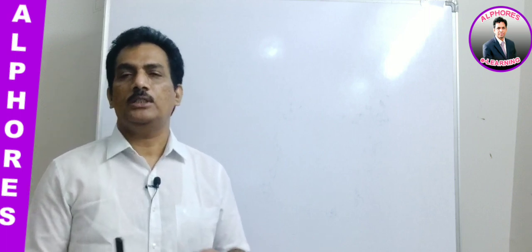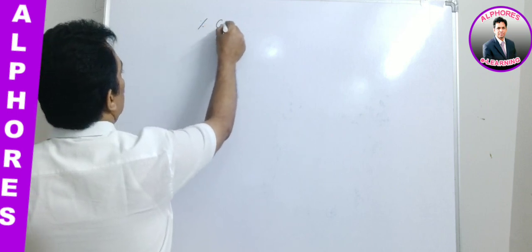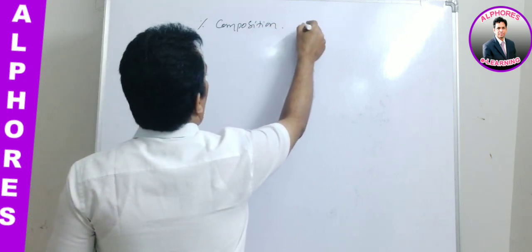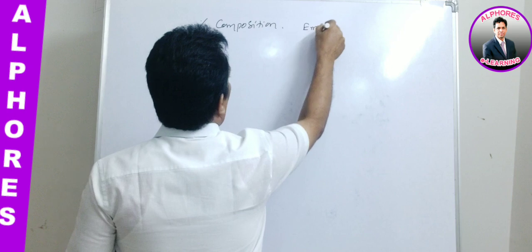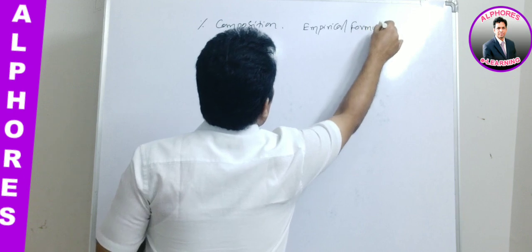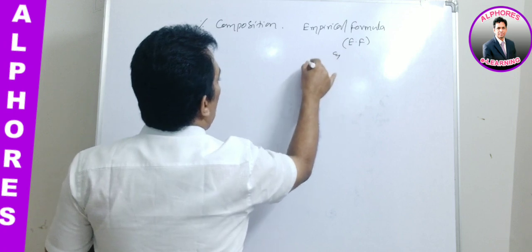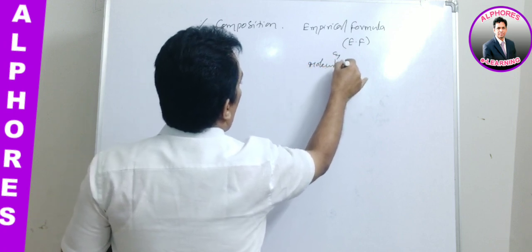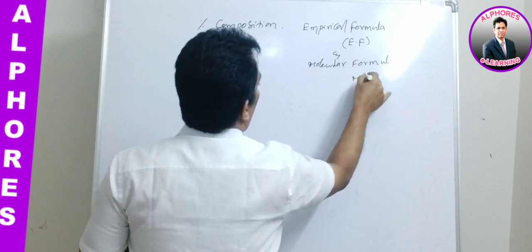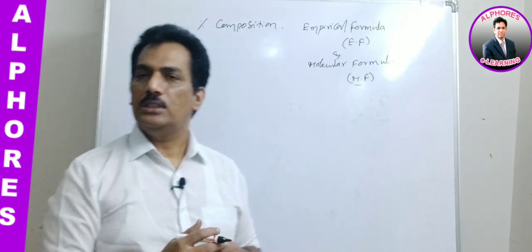First, let us know what is percentage composition, and then empirical formula. You remember, it is represented with EF, and molecular formula is represented with MF, just you remember. So these three we have to discuss in this session.